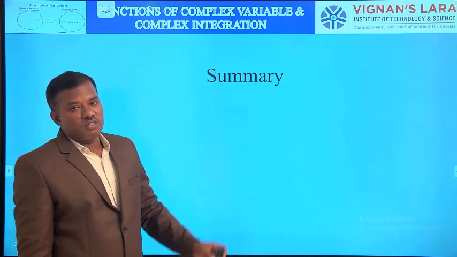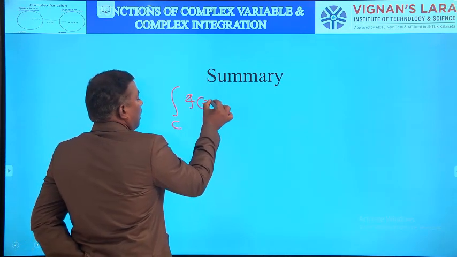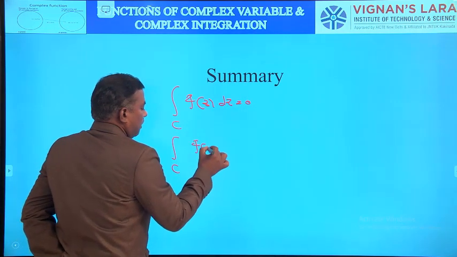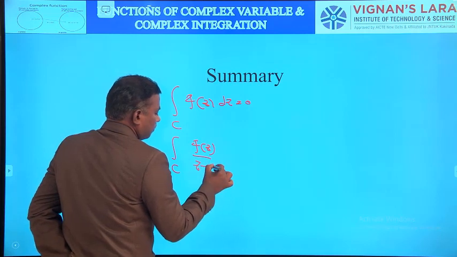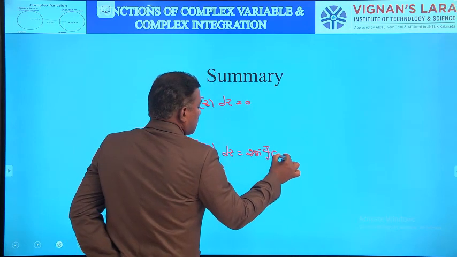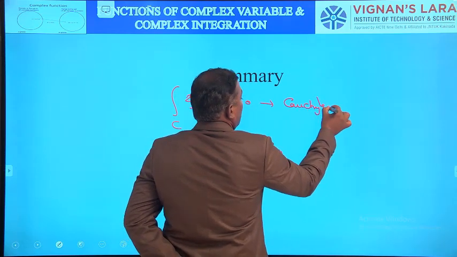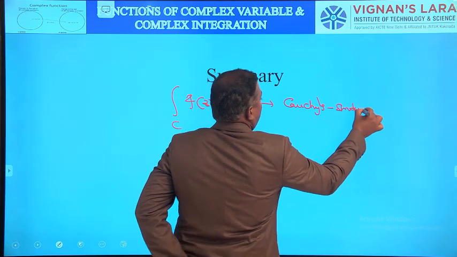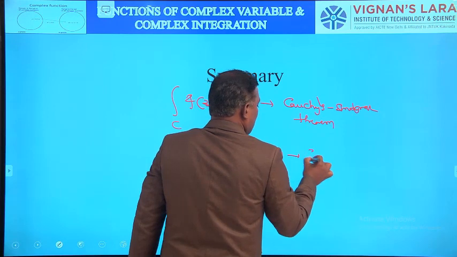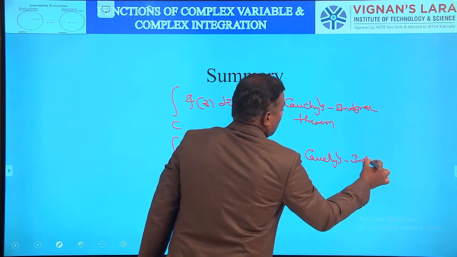Then what is the total summary of this class? Here we are applying two different formulas: integral over C of f of z dz equal to 0, and integral over C of f of z by (z minus a) dz equal to 2 pi i into f of a. The first one is called Cauchy's integral theorem. The second one is Cauchy's integral formula.